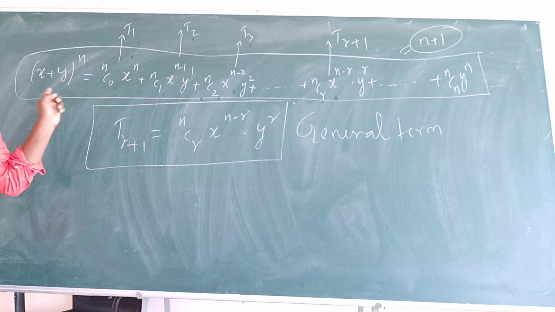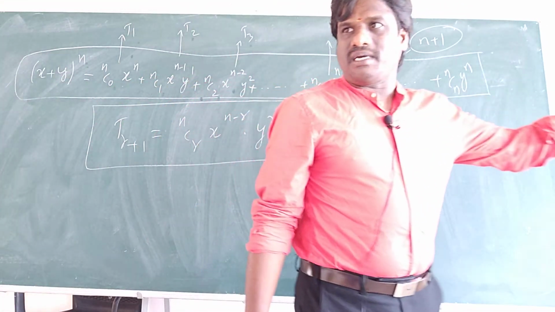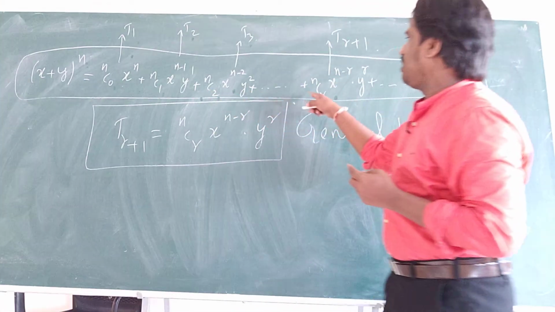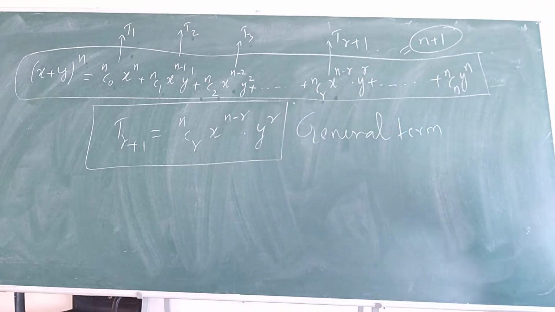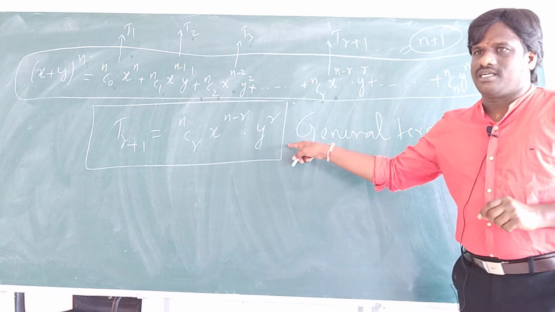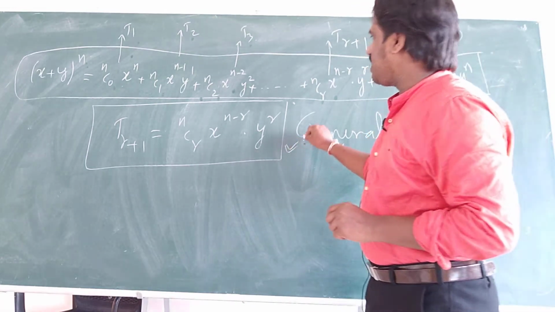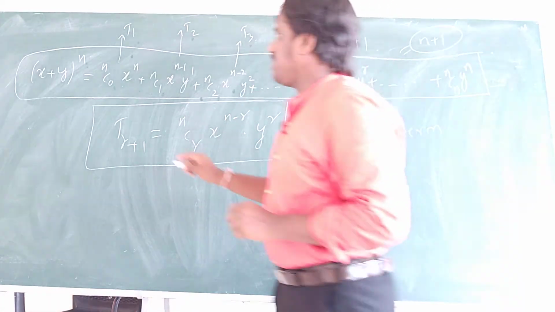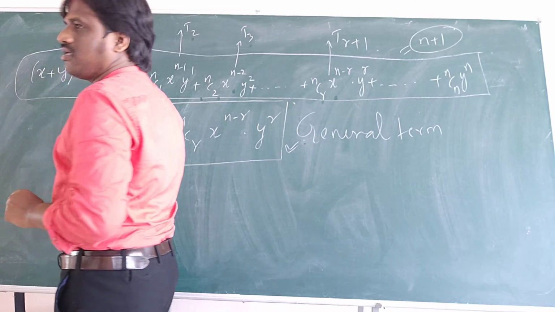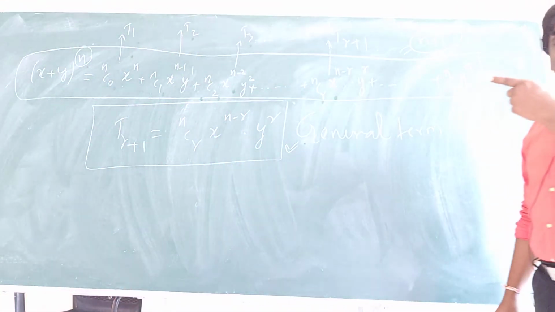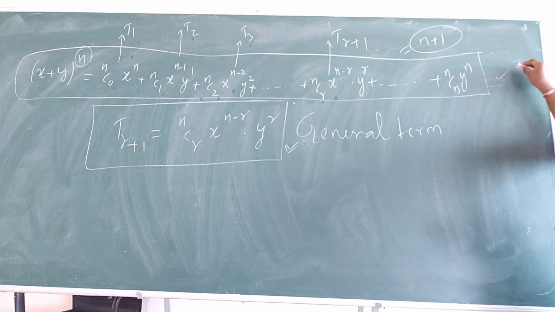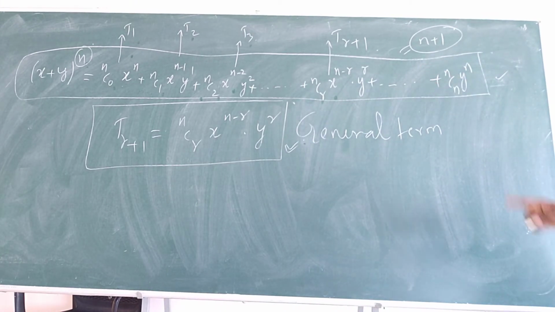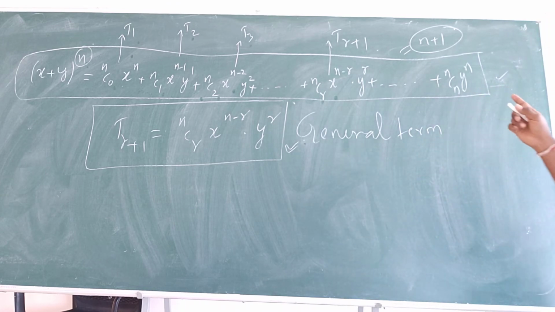So this is binomial expansion, (x plus y) whole power n, we can write like this. Here nC0, nC1, nC2, nC3, nCr, nCn are called binomial coefficients. This is called the general term. This general term will be useful to find any term in the expansion. Suppose if I want the 100th term, I can find it. It depends on the power n, and this binomial theorem is defined for n a positive integer.